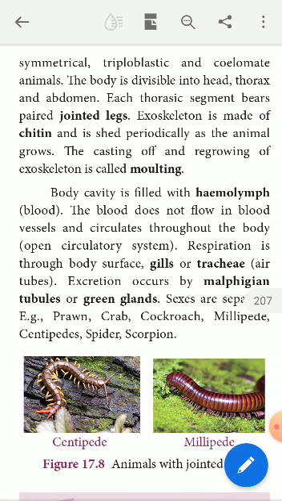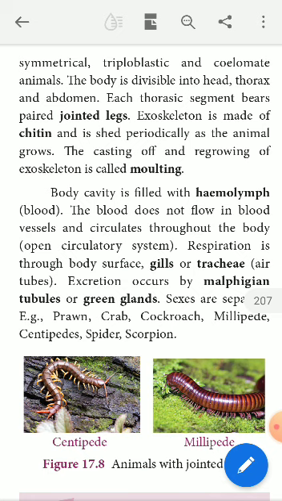Dear boys, gills, you know that it is the characteristic feature of aquatic animals. All the animals which are living in water can respire only through gills. So gills are the respiratory organs of aquatic organisms. Some of the organisms which are submerged in water can respire only through the gills. Some of the terrestrial organisms which are living on land respire through respiratory tubes called tracheae, air tubes.